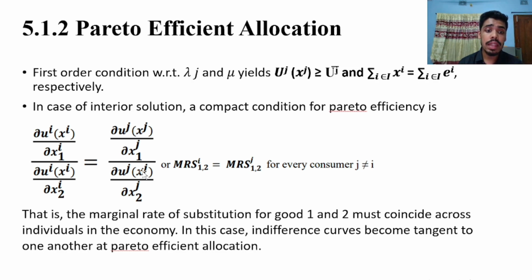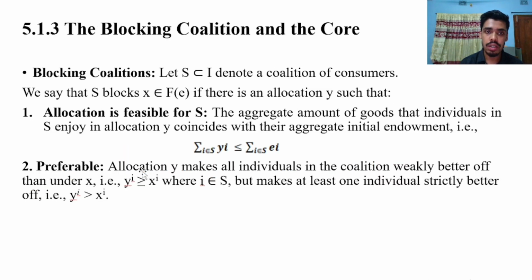That is, the marginal rate of substitution for good 1 and good 2 must coincide across individuals in the economy. In this case, indifference curves become tangent to one another at a Pareto efficient allocation.